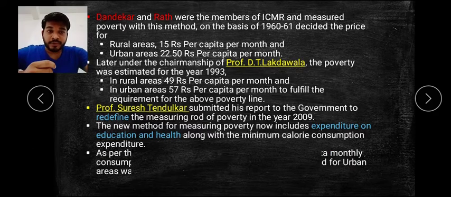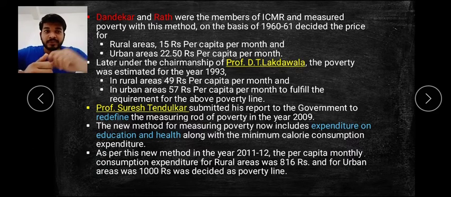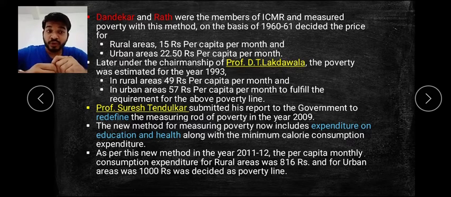Now the consumption of calories was there. Here it is told that the per capita monthly consumption expenditure for rural areas is 816, whereas in urban areas it is 1000, which was decided and calculated. Means 1000 rupees in 2009, or we can say 2011-12, it was 1000 for urban areas and 816 for rural areas.